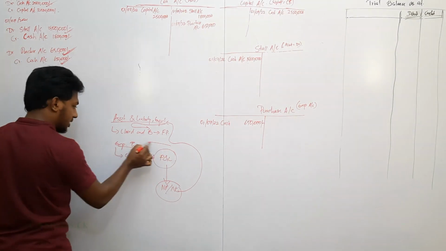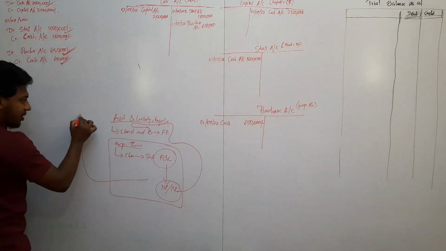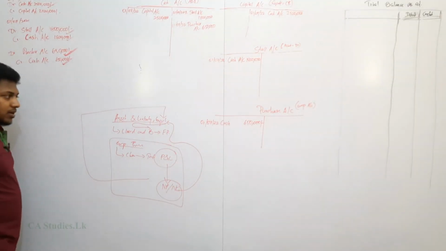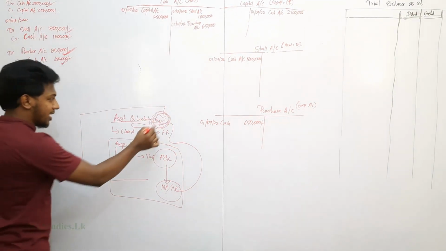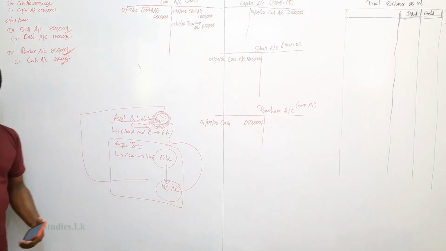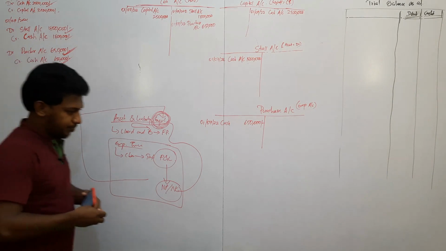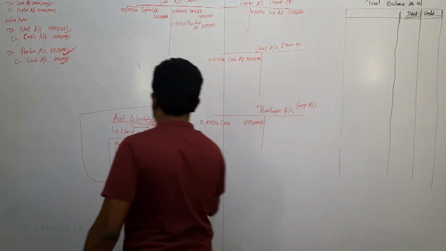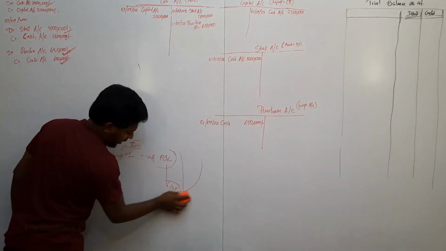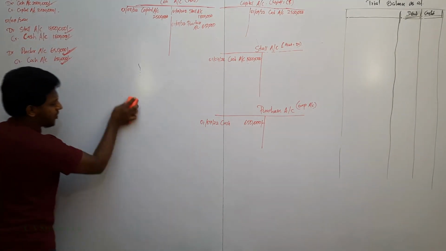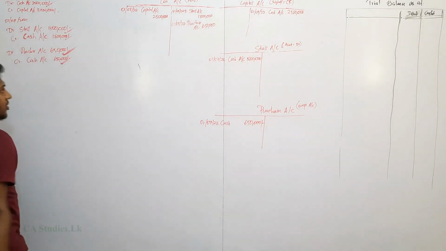This is how it works. Always keep in mind, P&L is like a temporary account. The P&L amount will always be transferred to equity, right? Therefore always keep in mind, any net profit or net loss, any profit or loss impact, always impacts the equity, not the asset or liability, right? You have to keep these fundamental principles in mind. Otherwise the financial accounting subject will be difficult, right?